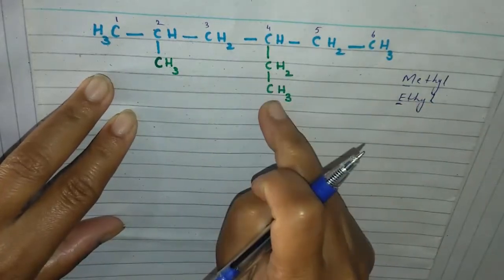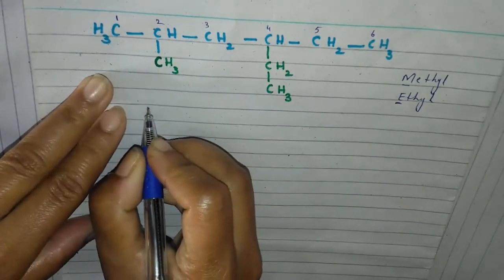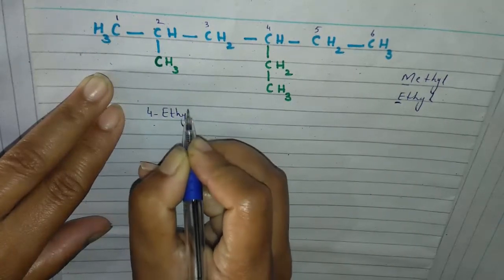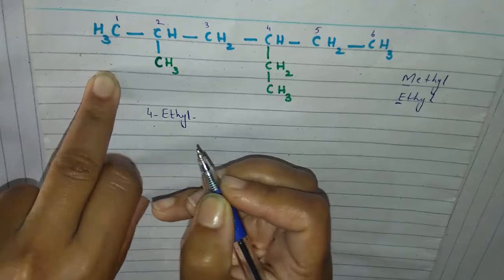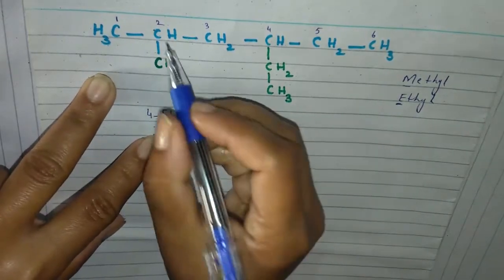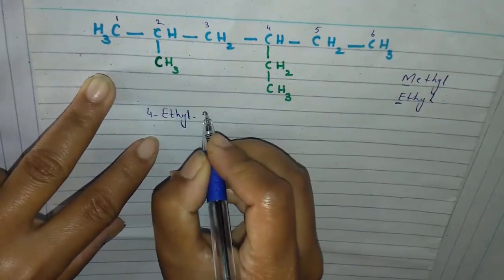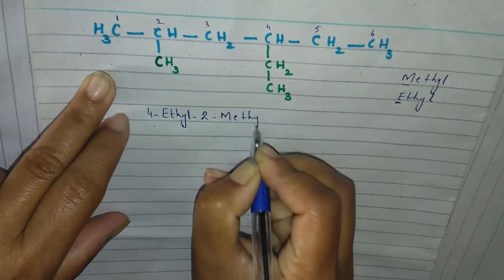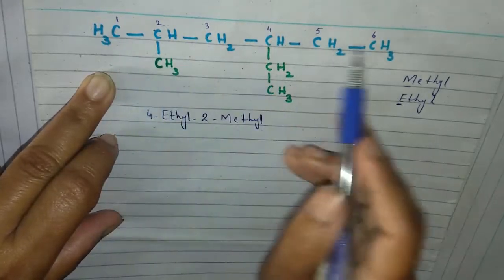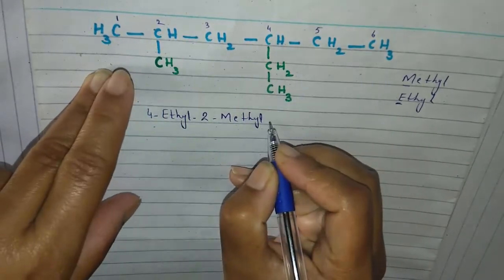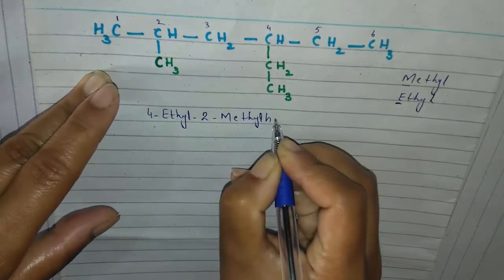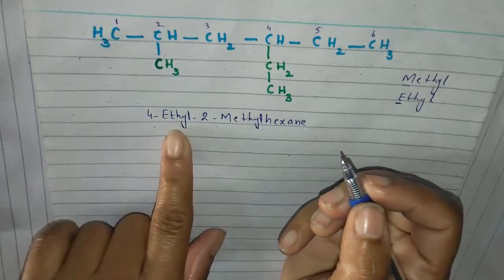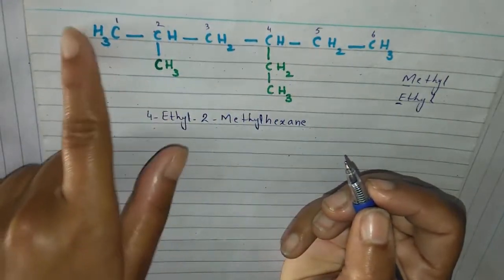It means that we will write 4, hyphen, ethyl, and again hyphen, we will connect it with a hyphen. Then the second branch is present on the second carbon, 2, and this is methyl. At the end, the name of the parent chain, which contains 6 carbons, so it is hexane. The name of the compound will be 4-ethyl-2-methylhexane.